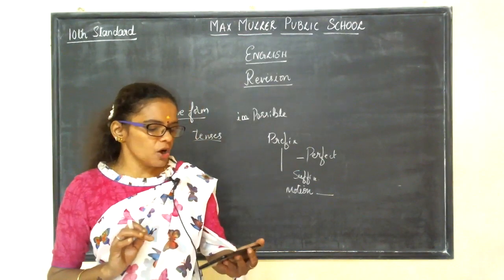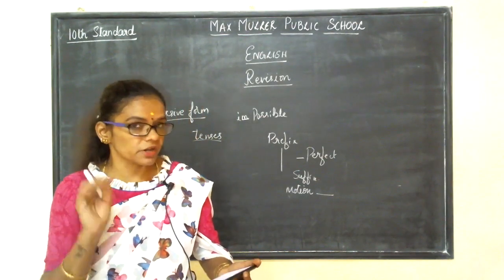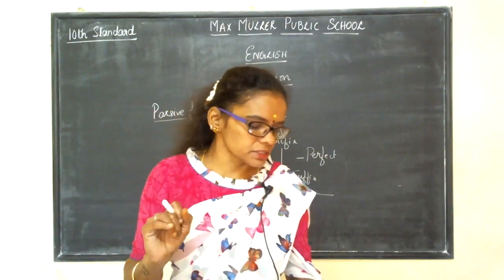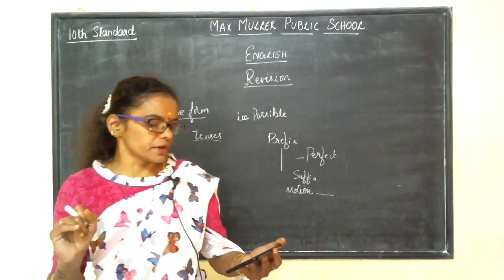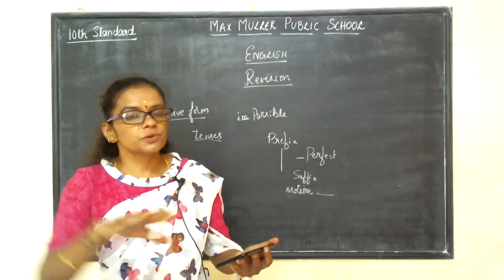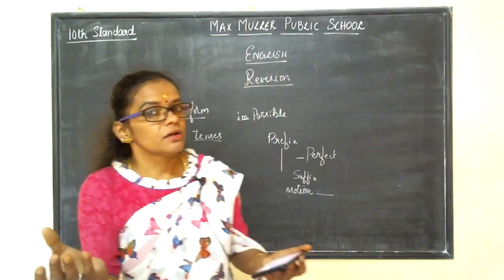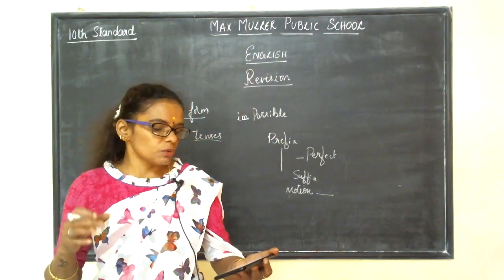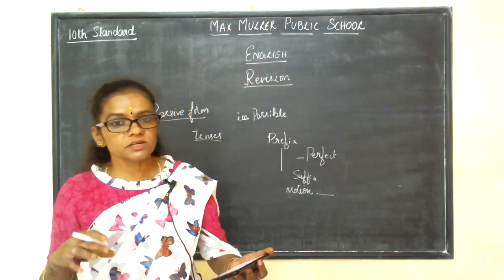Sanjay is coming tomorrow, dash. Okay, a question tag here. You have to put the right question tag in this place. You all know that if the statement is positive, the question tag will be in a negative form. Here, Sanjay is coming tomorrow, so the answer should be, isn't he?